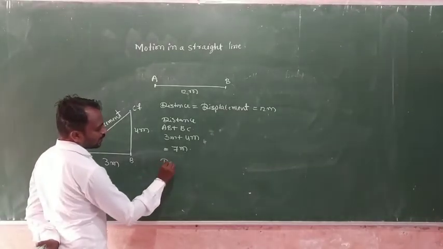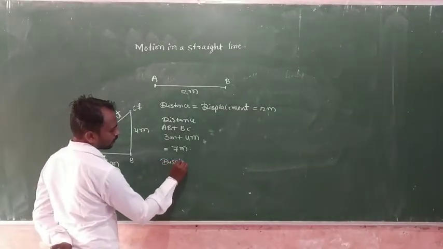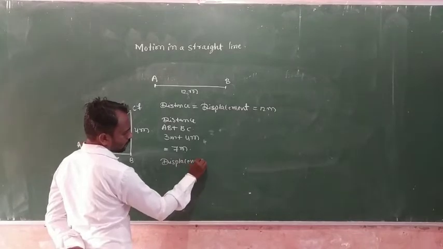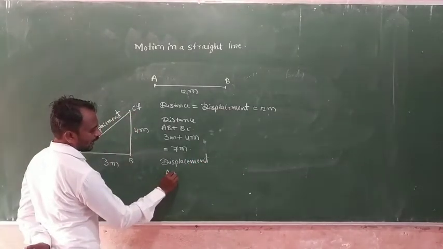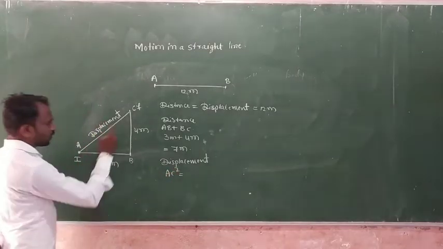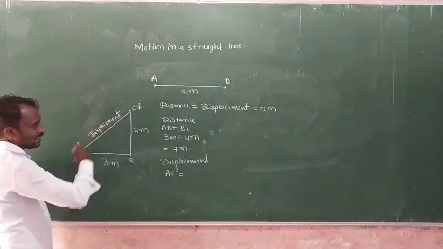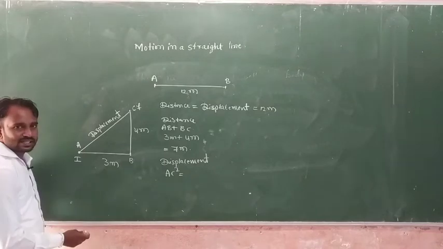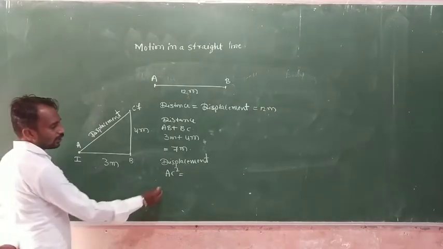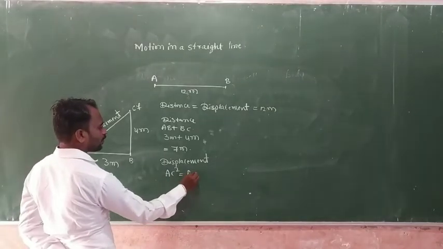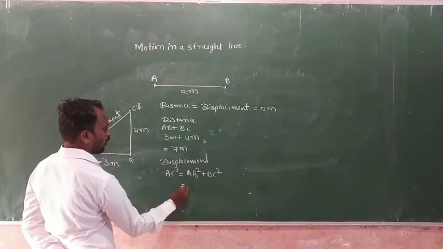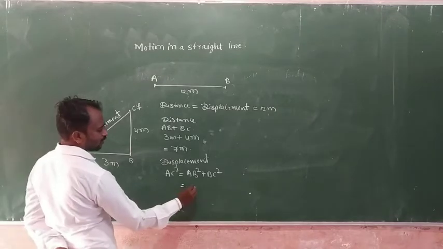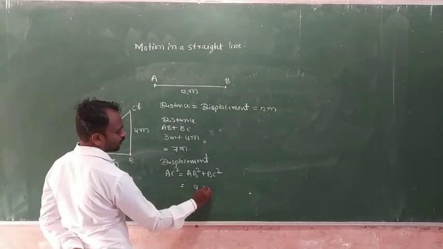So here displacement is AC. It means AC is the displacement. So here we consider the Pythagoras theorem. AC square is equal to AB square plus BC square. AB square, it means 3 square, which is 9.